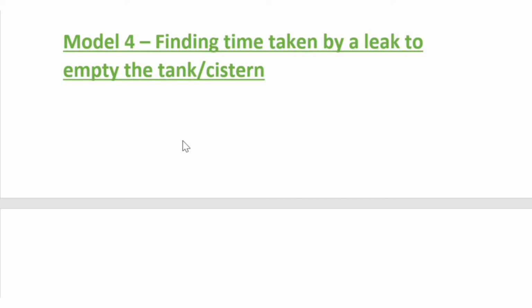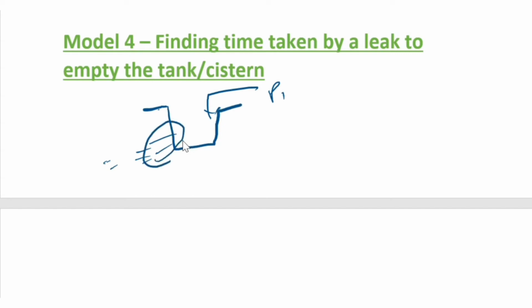As I said earlier, let's draw a simple diagram. This is a tank. One pipe is filling the tank, and due to the leakage, everything will flow out of the tank. They are asking how much time it takes for the leak to empty the whole water from this particular cistern or tank.